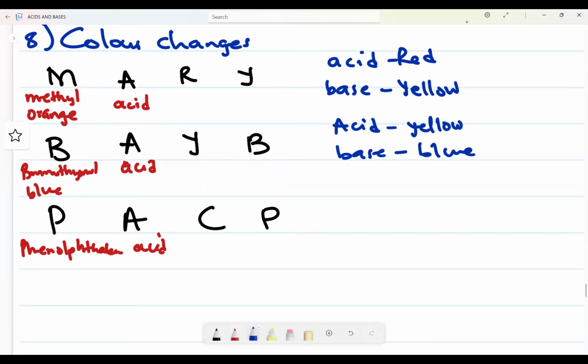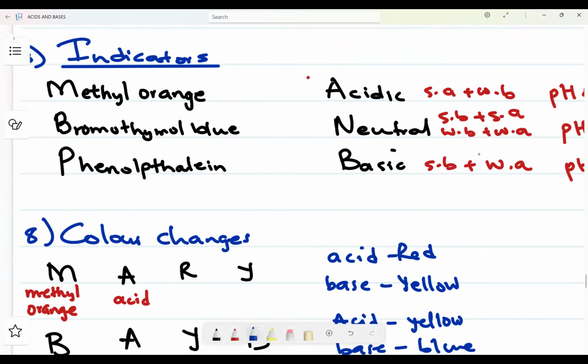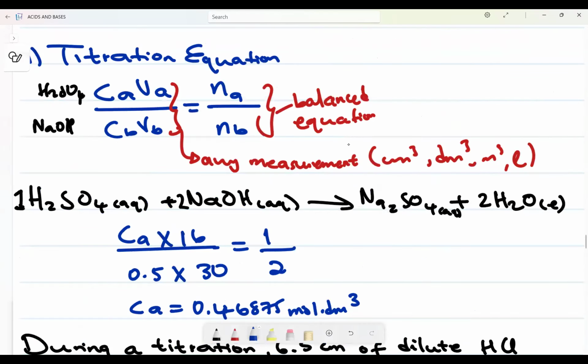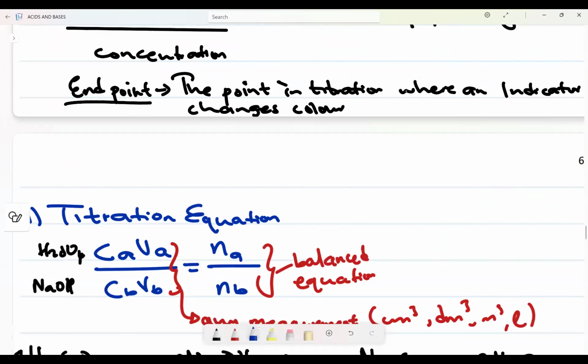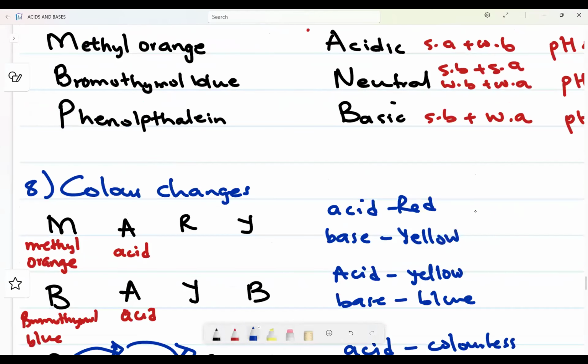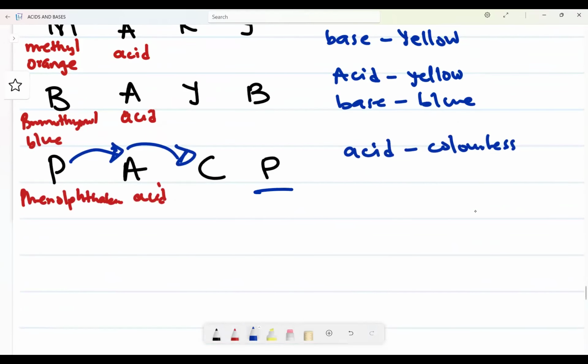Now, the phenolphthalein in an acid turns colorless. Okay, do not say no color. There will be a color. Why? Because now we do not know exactly the color of sodium hydroxide. What if it is pink? Yes, it is colorless, but in a base it is what? It is pink. Oh, how interesting is that?